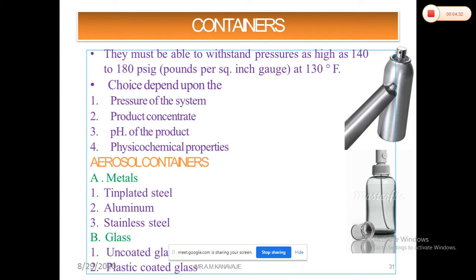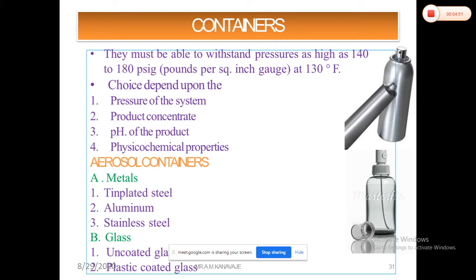So the pH also affects it, it will react with your container materials, and ultimately it will disturb the stability of your product as well as the physiochemical properties.